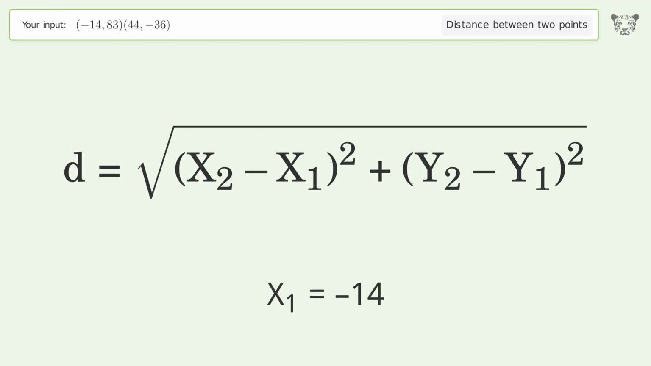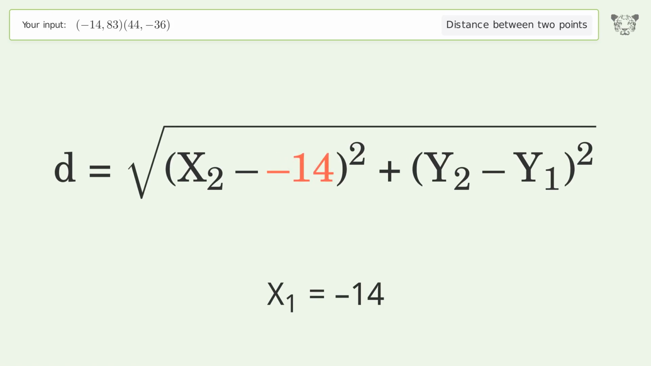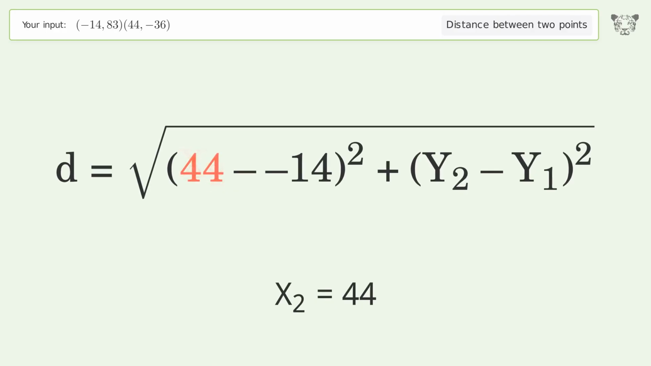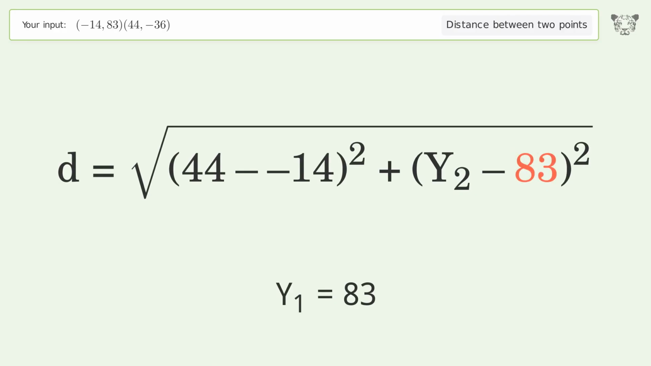x1 equals -14. x2 equals 44. y1 equals 83. y2 equals -36.